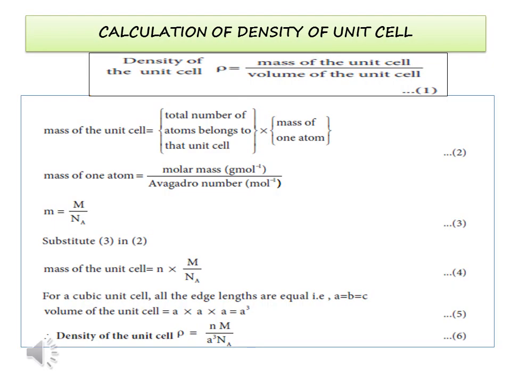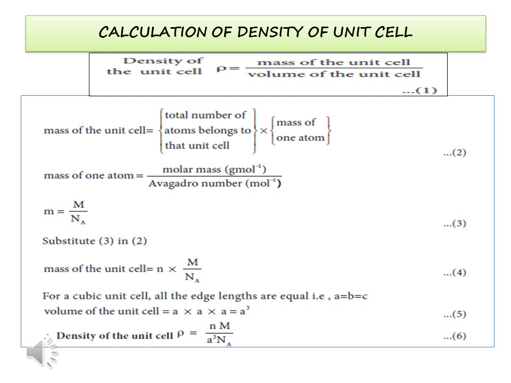How to calculate the density of the unit cell? Density of the unit cell will be given by the formula rho is equal to mass of the unit cell by volume of the unit cell. Mass of the unit cell is nothing but total number of atoms belonging to that unit cell into mass of one atom. Total number of atoms belonging to simple cube is 1, body centered cubic lattice is 2, and that of face centered cubic lattice is 4. That will be substituted there. And the mass of one atom can be calculated using the formula molar mass by Avogadro number. That is, small m will be equal to capital M by Na.